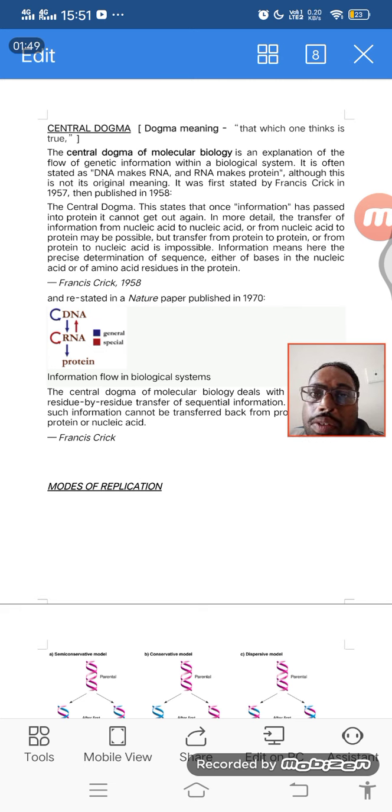So the first thing, if you see, there are three things given: DNA to RNA, RNA to protein, and there is a red line given at the top, that is RNA to DNA, which is known as reverse transcription. You can also see a semicircle around DNA, which says that DNA can replicate by itself, and RNA also can replicate by itself, but proteins can't replicate by themselves. Proteins have to be synthesized according to the language of DNA.